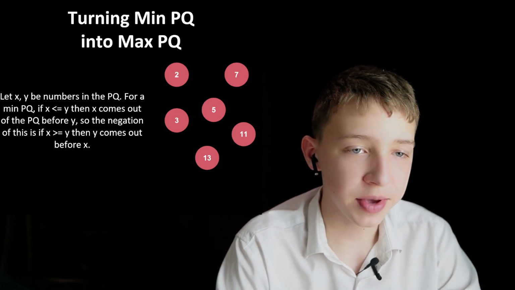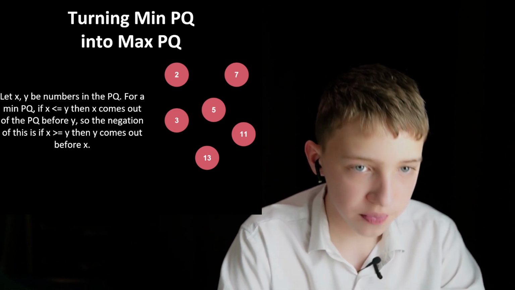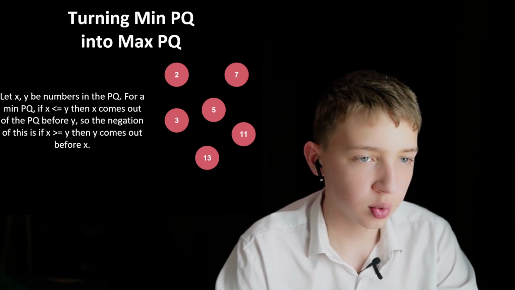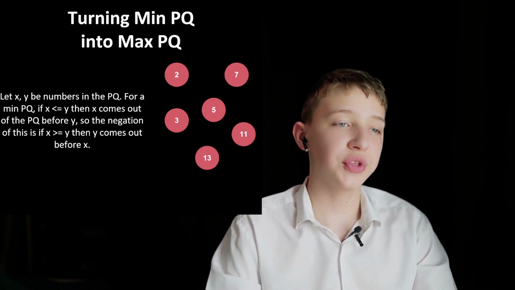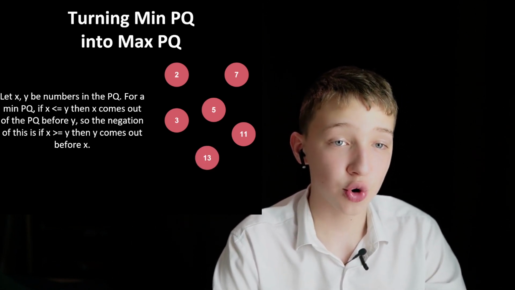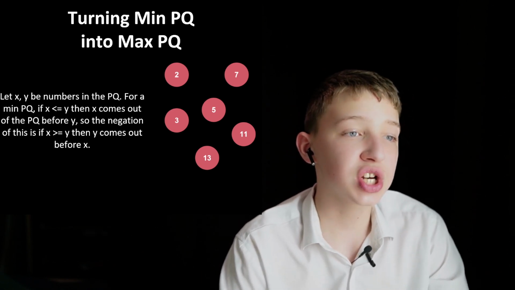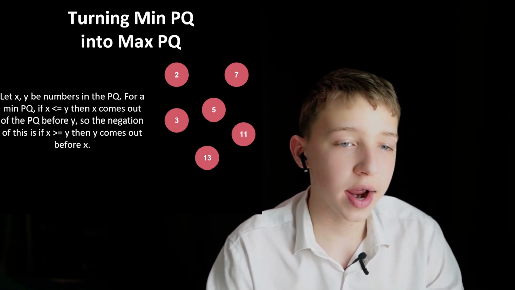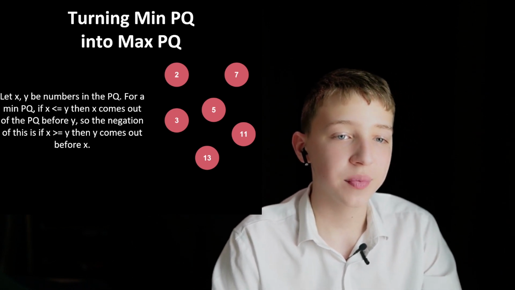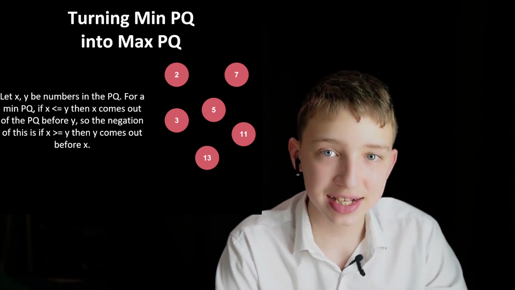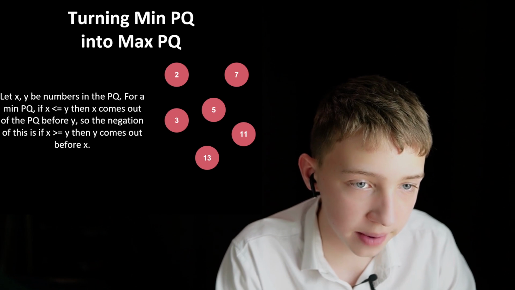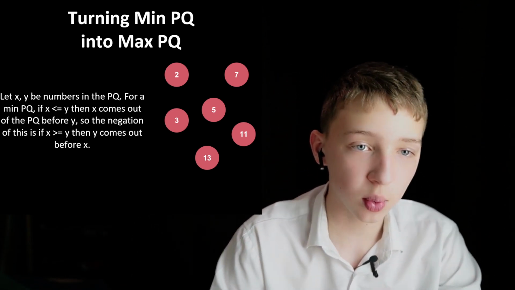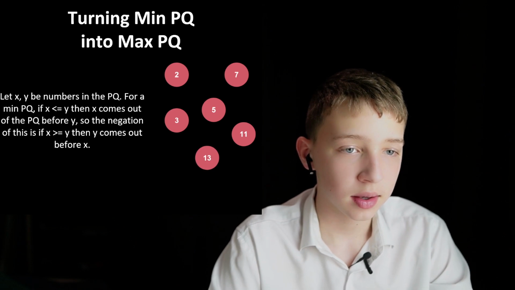A lot of people may wonder why the negation of x less or equal than y isn't just x greater than y. By the way, for comparators, if x is equal to y, whether or not the comparator is negated, x should still equal y.